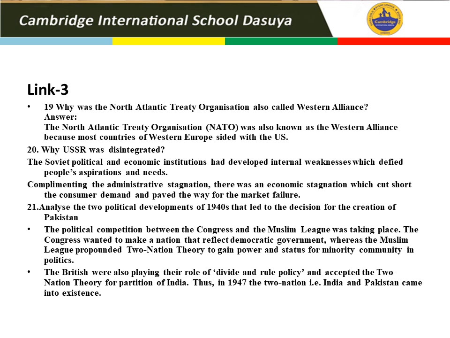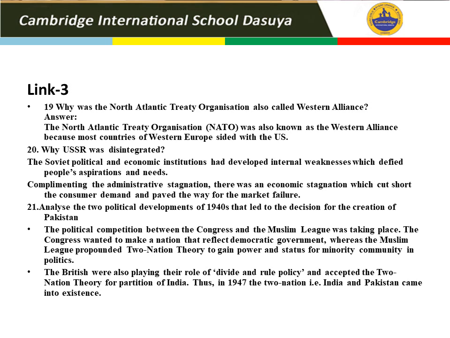Question number 19. Why was the North Atlantic Treaty Organization also called Western? Because most countries of Western Europe sided with the US. Question number 20. Why was the USSR disintegrated? People's aspirations and needs were not fulfilled. Internal weakness, complementing the administrative stagnation, and there was an economic stagnation. Other relevant points will also be considered. Okay, so don't worry.